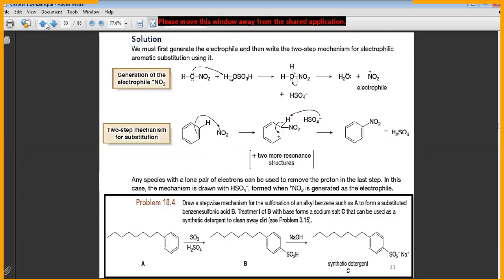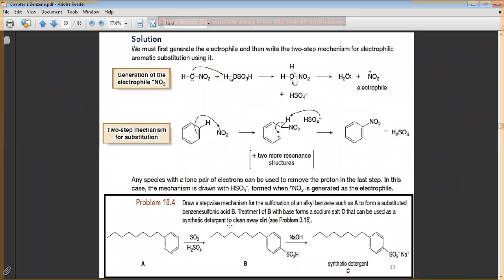Now he said draw the stepwise mechanism, sulfonation and alkyl bases such as A. Here, draw the mechanism from this homework. I want you to draw the mechanism by your hand again, one, two, three, four times. It will be easy for you. So easy.